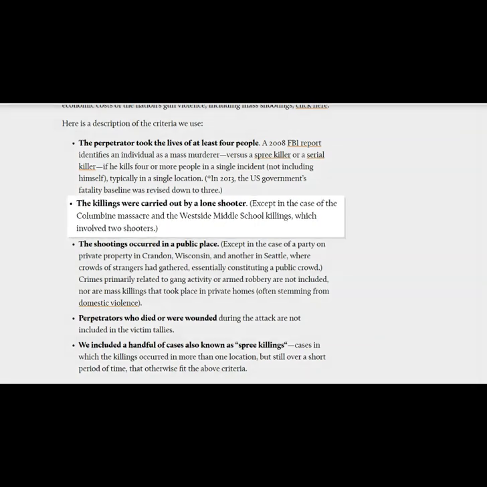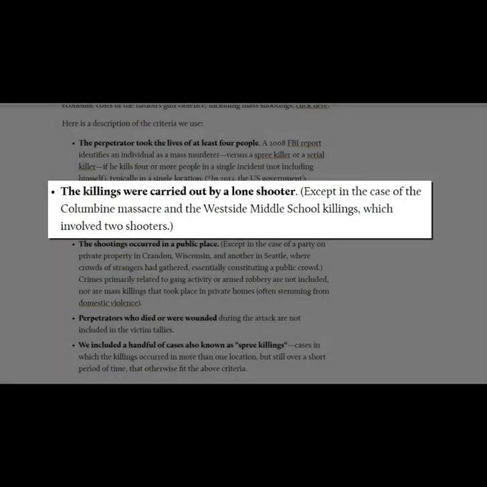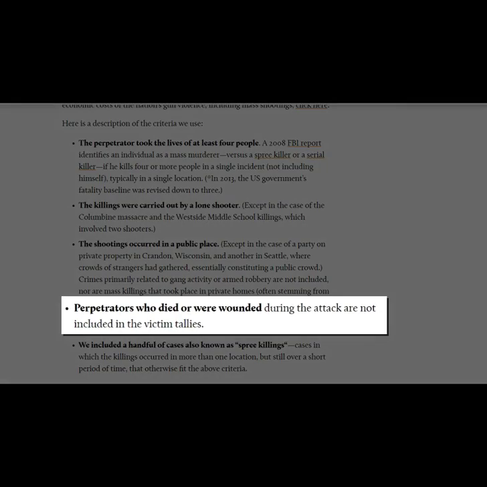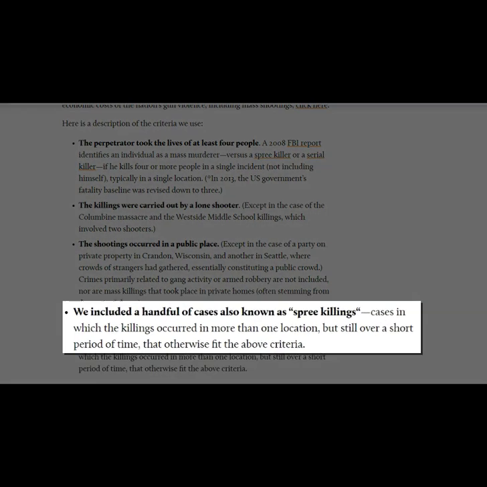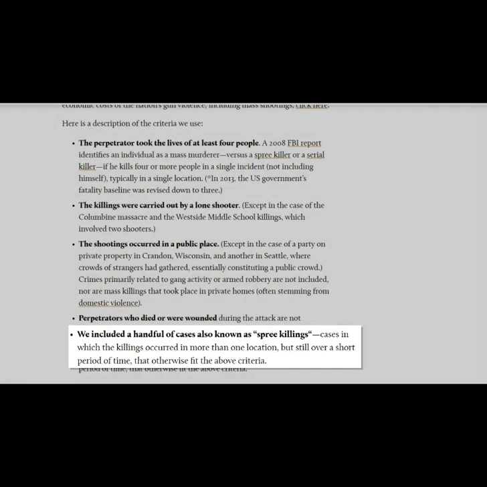Some other criteria they use is that the killings were carried out by a lone shooter, except in a couple of cases like Columbine, also that the shootings occurred in a public place. Again, with a couple of exceptions, but they're trying to focus on events which had a public crowd. Perpetrators who died or were wounded during the attack were not included in the victim tallies, so again, that 3 or 4 fatality threshold doesn't include the shooter. And they also included a handful of cases known as spree killings, where the killings might have occurred in more than one location, but still over a short period of time and otherwise fit their criteria.